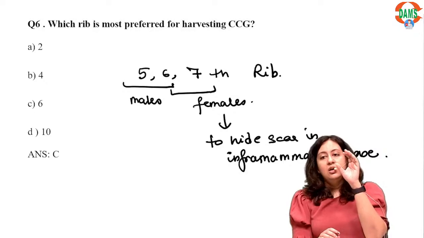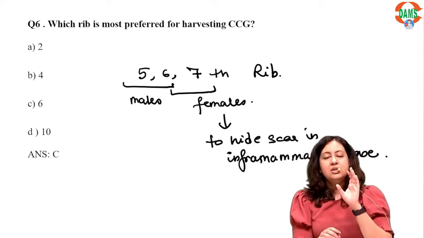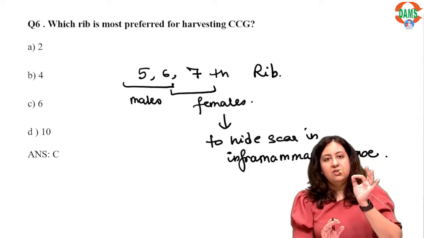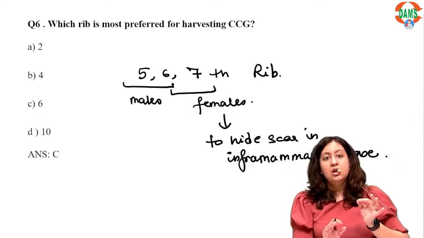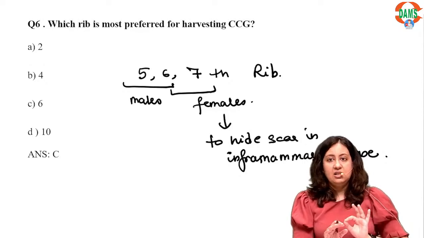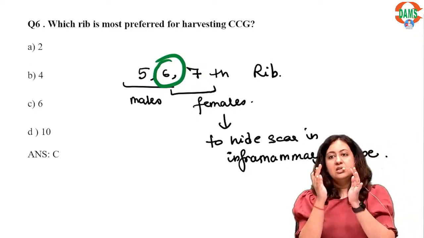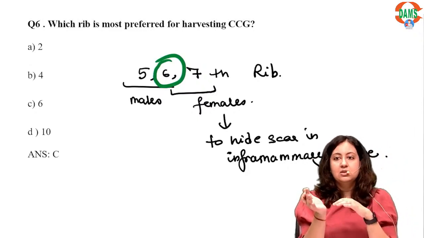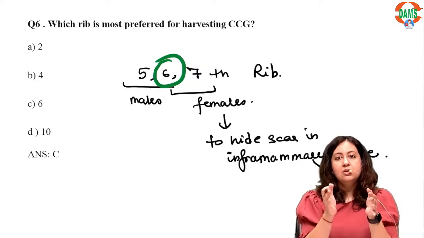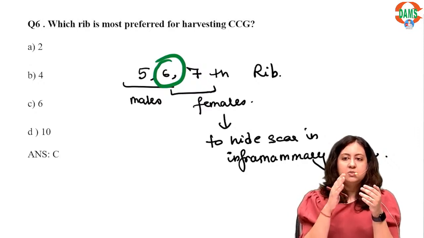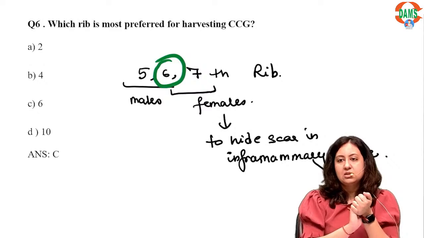Now, a very important point that I want to tell is: अगर 5, 6, 7th rib सारे ऑप्शंस में दिए हुए हैं, what will you mark? ऑप्शन ए है 5, ऑप्शन बी है 6, ऑप्शन सी है 7th और ऑप्शन डी है 10th. Now what will you mark? You will please mark 6th rib, because 6th rib is common to males and females. Alright, so that is the best choice that you can mark. Okay, अगर तीनों options में 5, 6 और 7, तो please go with the 6th rib. Alright, fine.